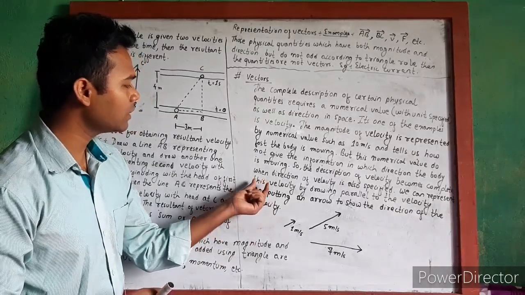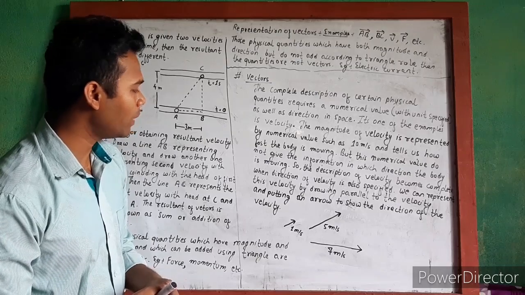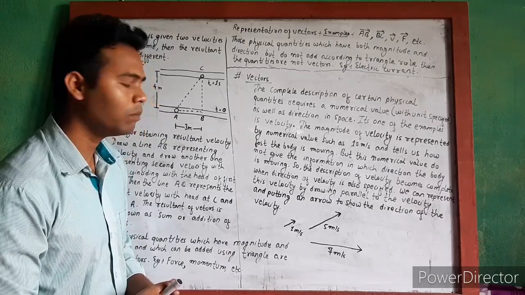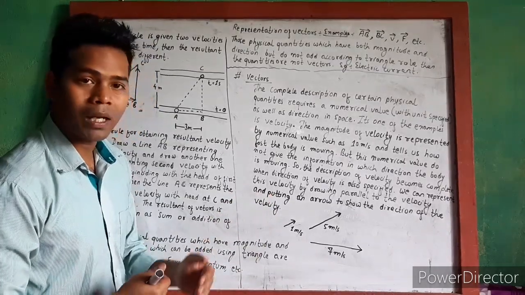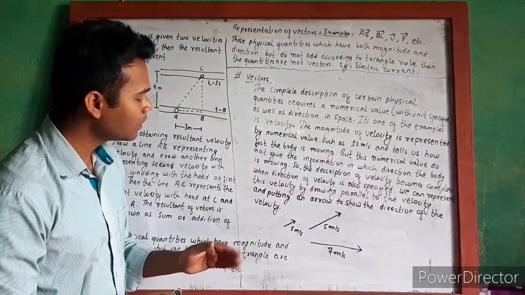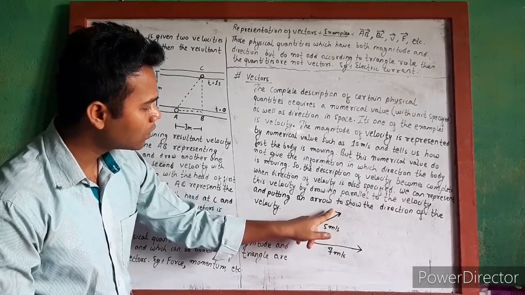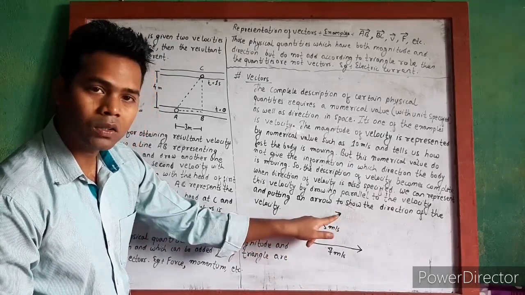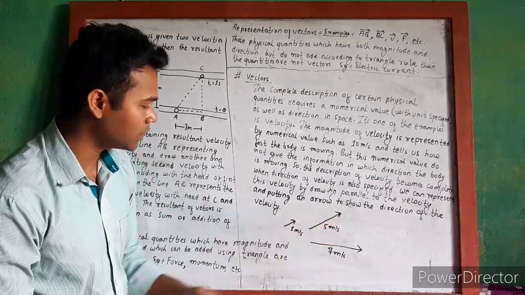We can represent this velocity by drawing a line parallel to the velocity and putting an arrow to show the direction of the velocity. That means we can represent the velocity by drawing a line and putting an arrow. This line is drawn parallel to the direction of the velocity, and this arrow shows the direction of the velocity.